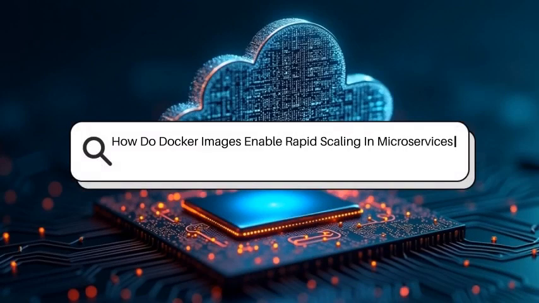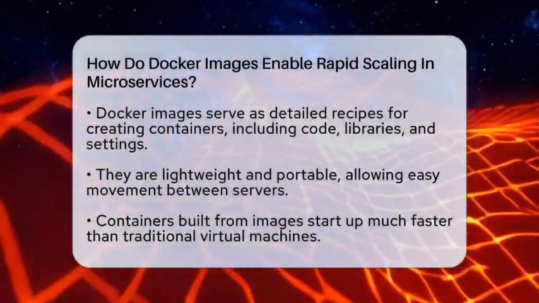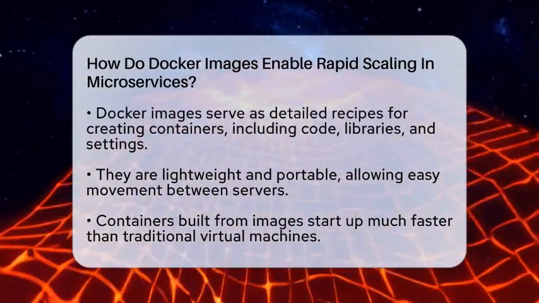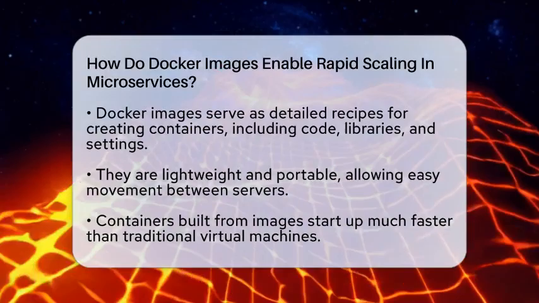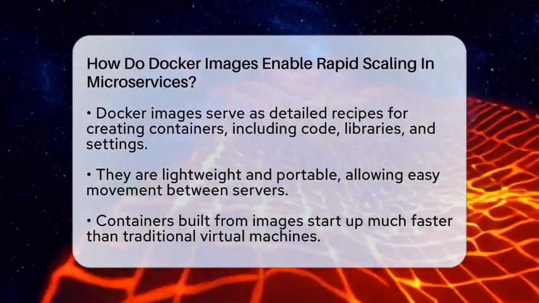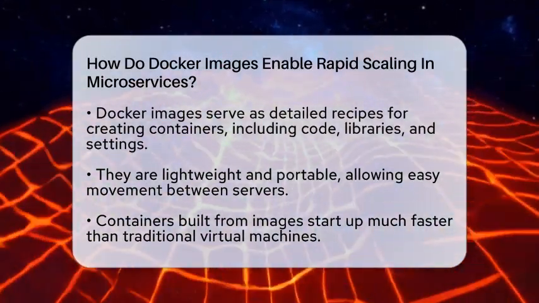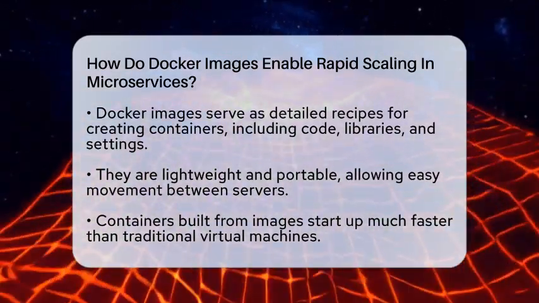How do Docker images enable rapid scaling in microservices? Imagine you're running a busy online store with many different parts like payment processing, product catalog, and user accounts. When traffic spikes, you need to handle more visitors quickly. How can you do that without chaos? That's where Docker images come into play.